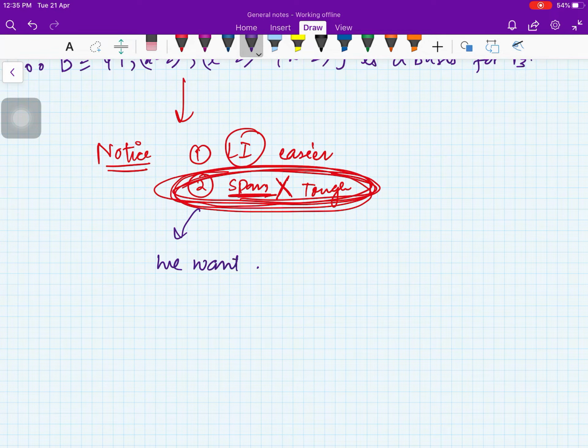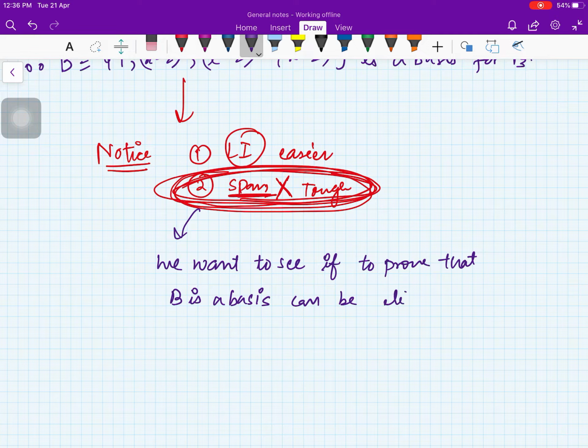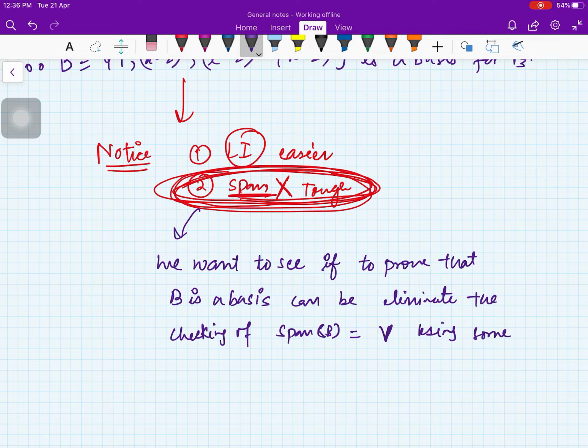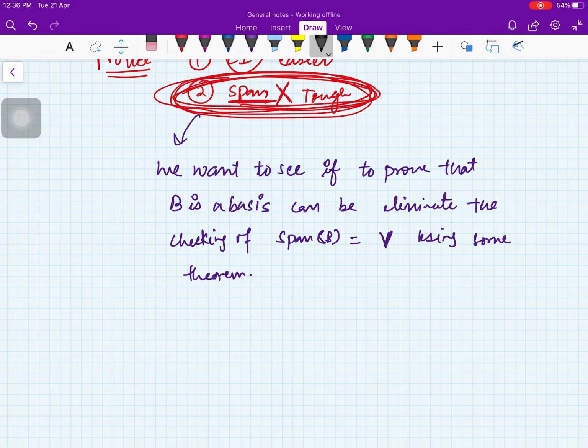So we want to see, to prove that B is a basis, can we eliminate the checking of this part, span of B is your space V, using some theorem? That is what theorems are for, right? Theorems generally make your life easier. So it turns out the answer is yes. Luckily, the answer is yes.